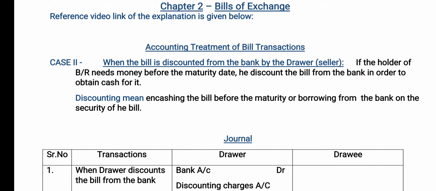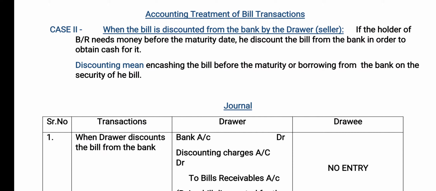So what can Pooja do? Pooja can go to her bank and get that bill discounted. This means the bank is going to keep that bill with it and give the money to Pooja on the security of that bill. That is the case known as when the bill is discounted from the bank.